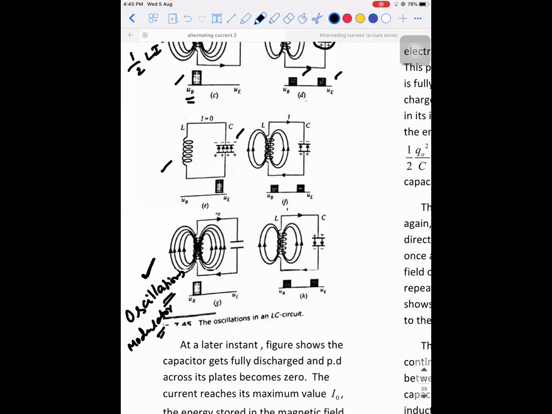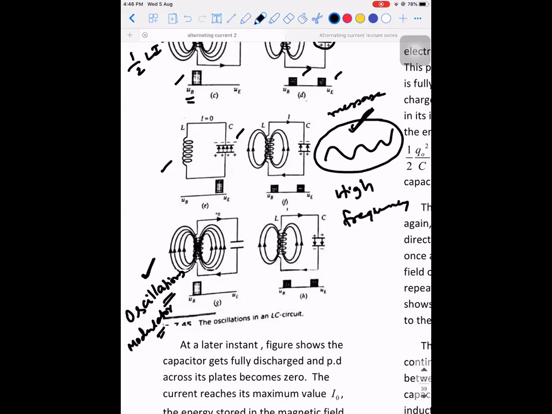And see, my voice will have a set frequency. It cannot be carried to longer distances because it will get damped. So if you want my voice to get carried, because somebody is sitting in the radio station, how is that signal actually reaching you? What exactly they are doing is they try to mix this signal with a high frequency signal. Okay, this is called a message signal. Message signal means my voice. My voice will get mixed with a high frequency signal, which is called a carrier signal. Okay, who will produce the high frequency? The high frequency is produced by a device called an LC oscillator.